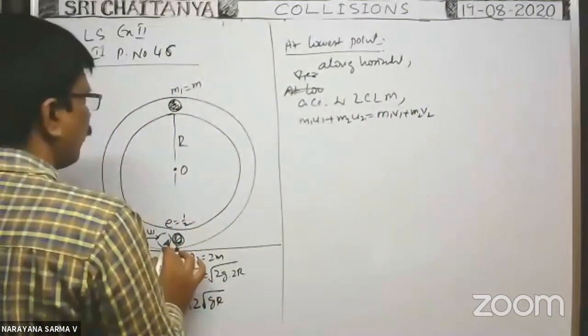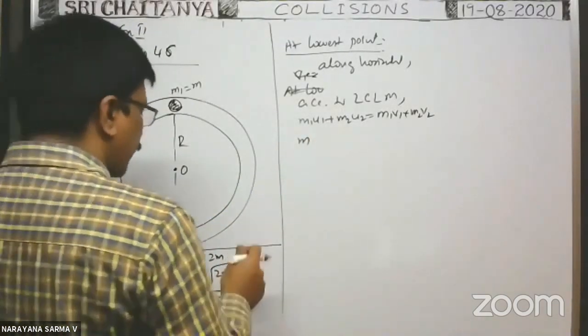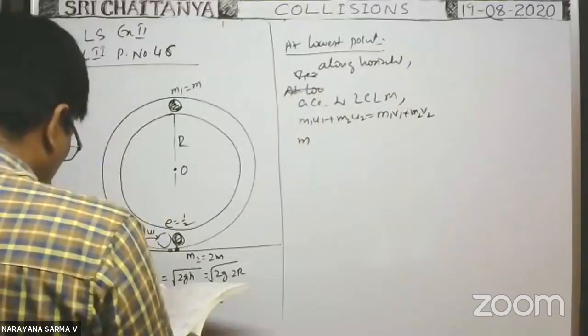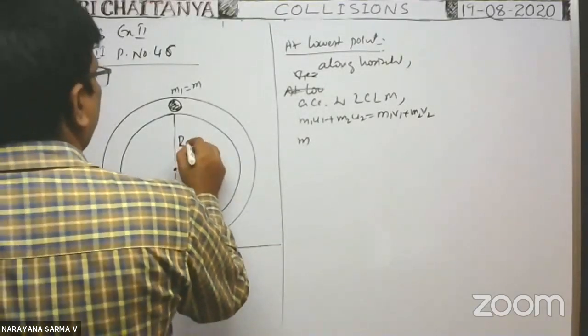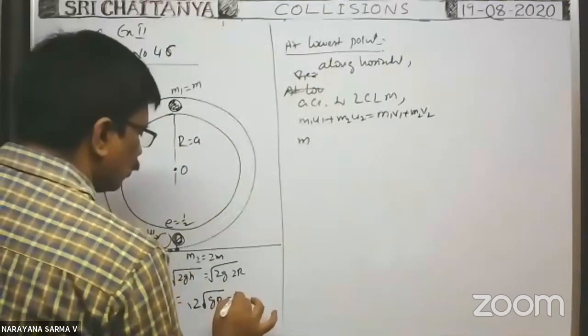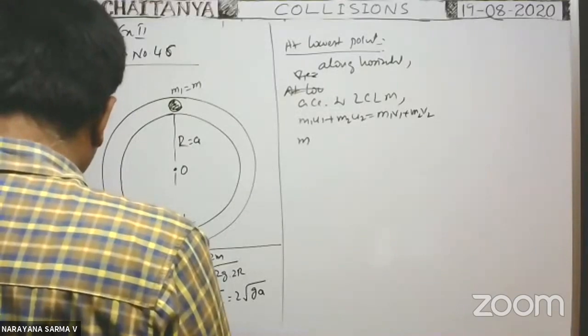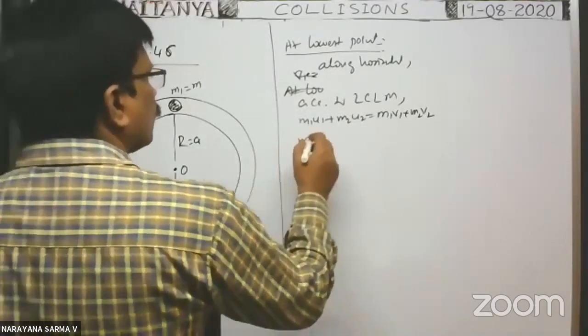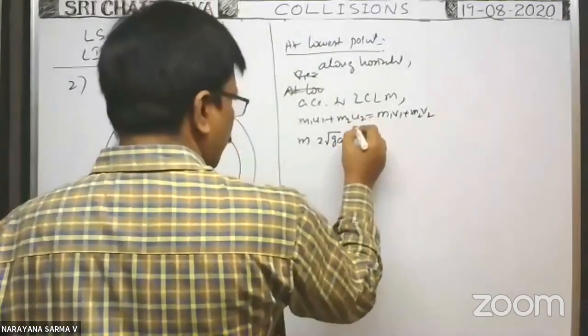m1, mass of this first sphere m, into velocity u1. u1 means 2 into root gr. Of course, radius is given as a, not r. Radius is equal to a. That's why you will get 2 into root ga. So u1 means 2 into root ga, plus u2 is 0.